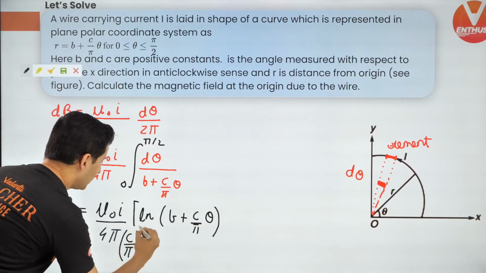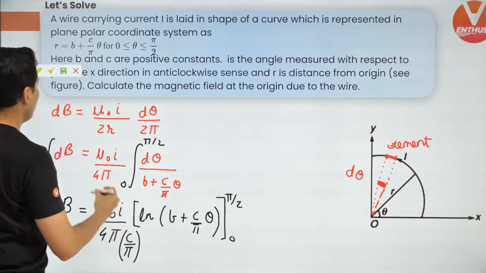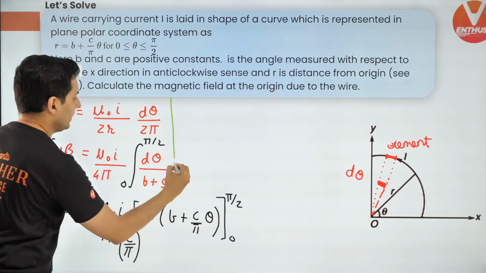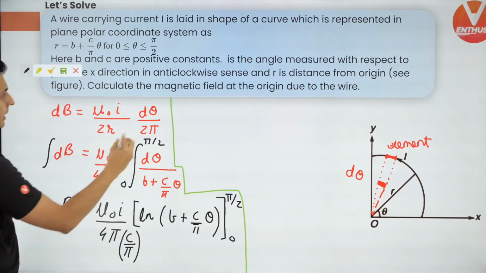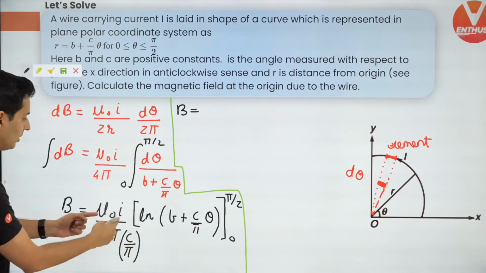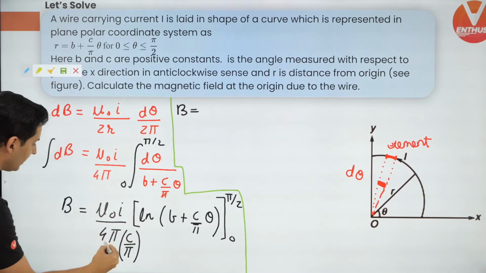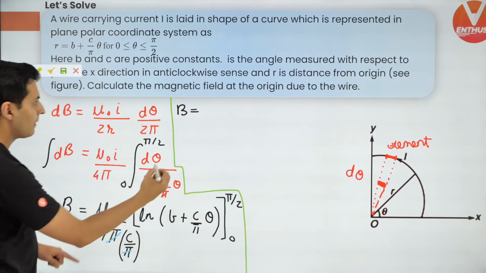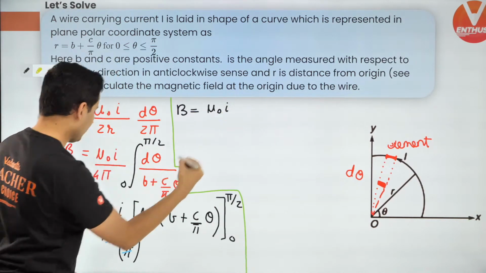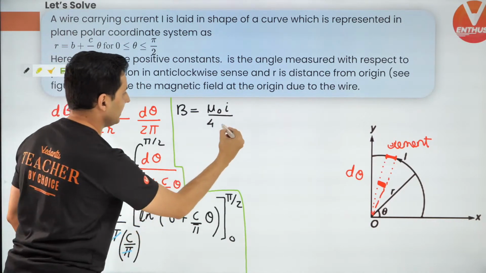Now this should be within the limits of 0 to pi by 2. So now let's see what to do next, guys. So the next step, this pi and this pi get cancelled. So I'll be left with B is equal to mu naught I by 4 times c.